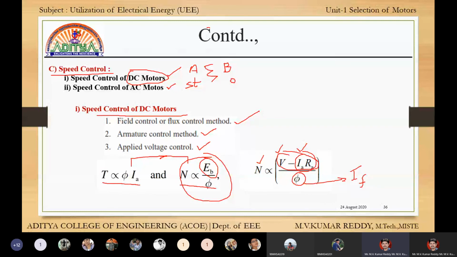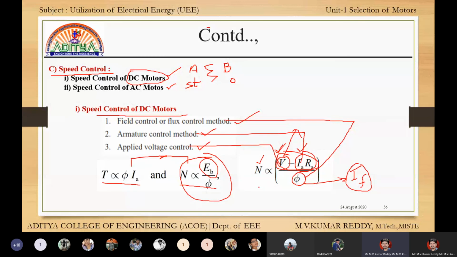Hence, the first one is the applied voltage control method, the second is the armature control method, and the third is the field control or flux control method, since flux is proportional to field current.